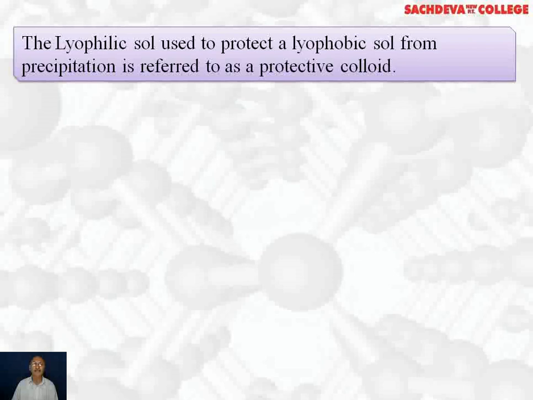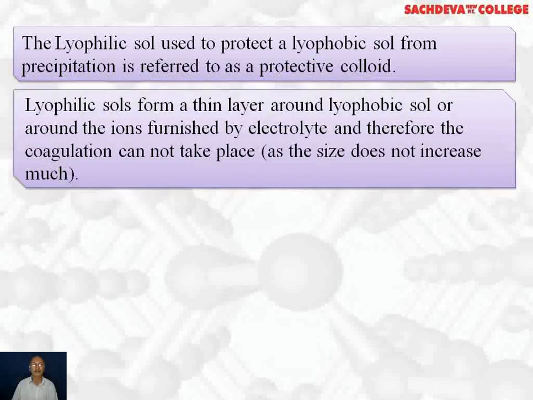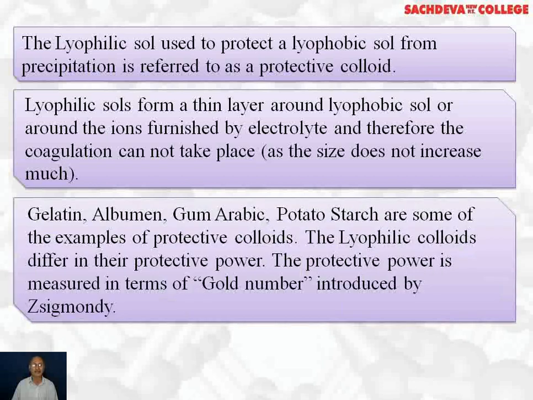The lyophilic sol used to protect a lyophobic sol from precipitation is referred to as protective colloid. Lyophilic sols form a thin layer around the lyophobic sols or around the ions furnished by the electrolyte, and therefore coagulation cannot take place as the size does not increase much.